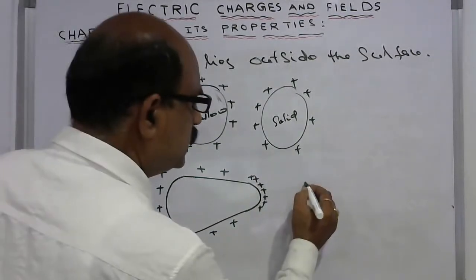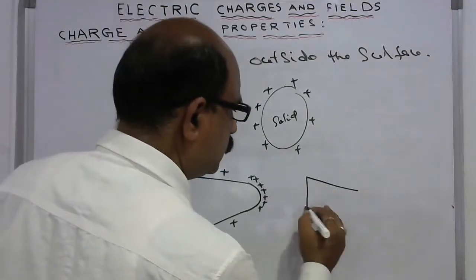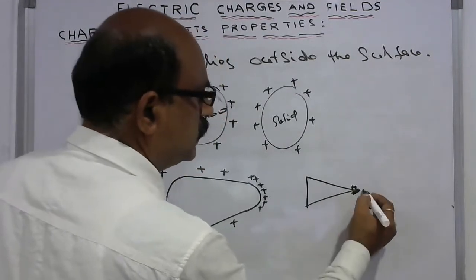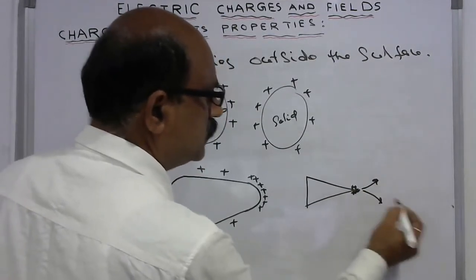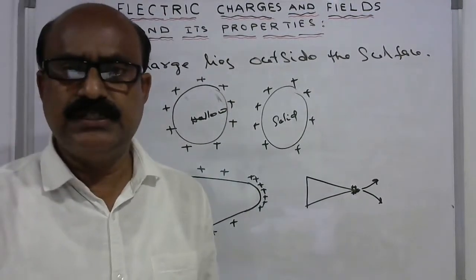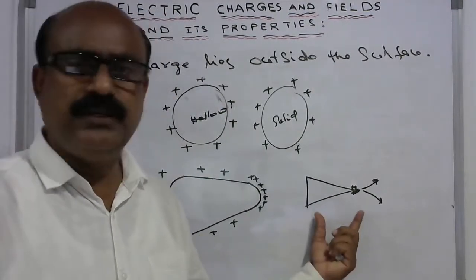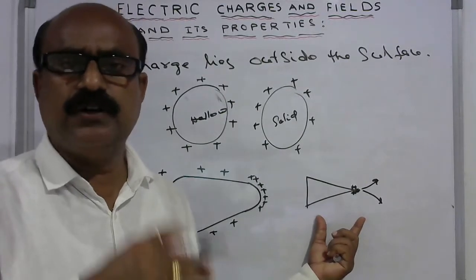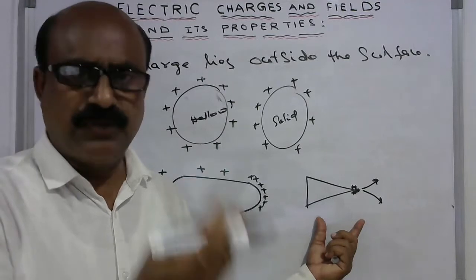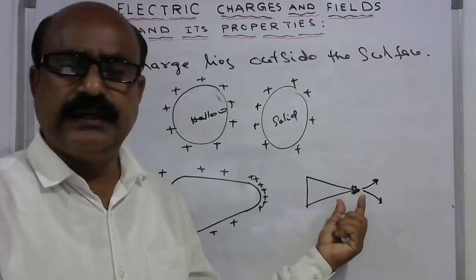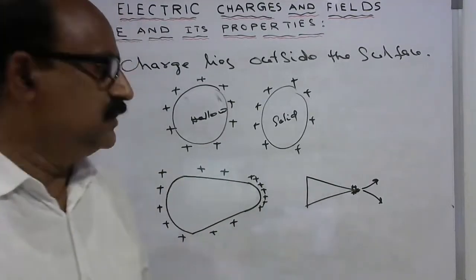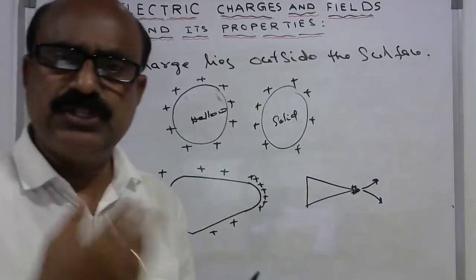If the object is very sharp like this, the charge will concentrate more here, and there is a possibility of the charge discharging fast. So discharge is faster if any body has sharp edges. So the sharp edge will lose the charge very fast, and the charge at that sharp edge has more density. That is why the sharp-edged parts lose charge very fast.